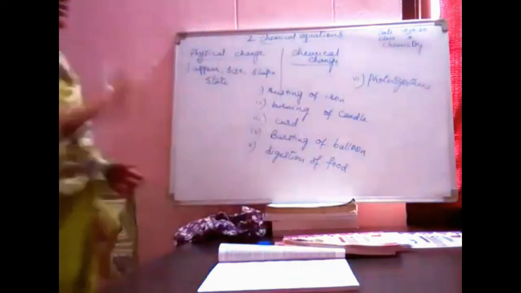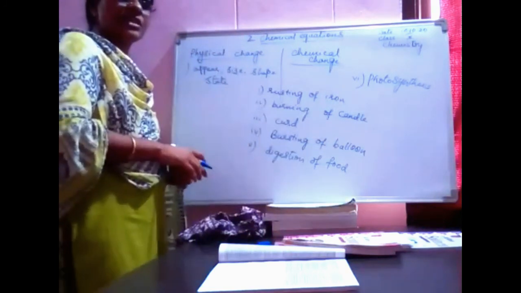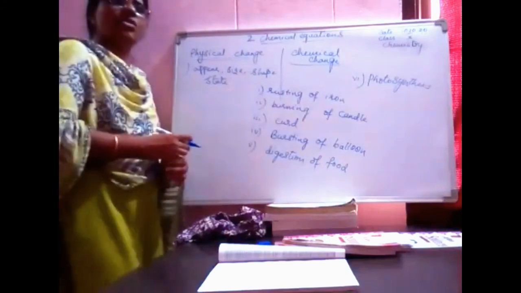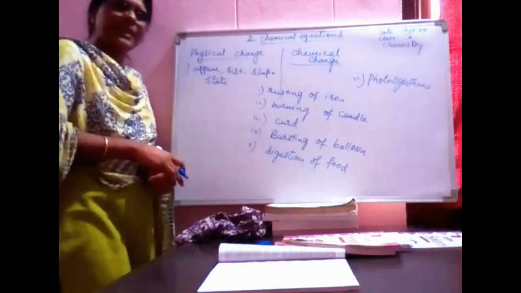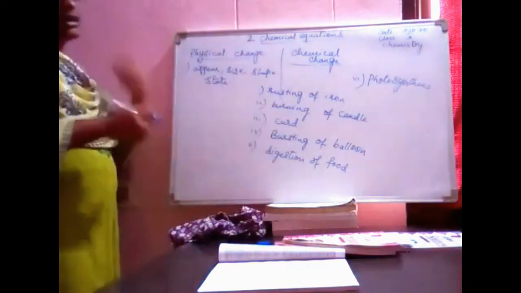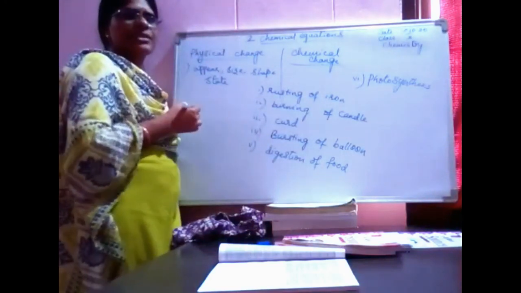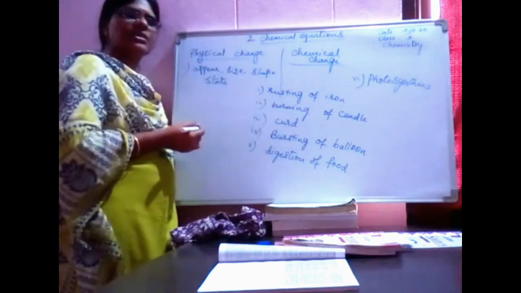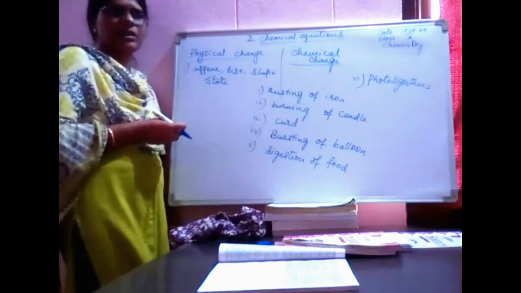Okay? First, let us recall what is happening in all these six examples. Rusting of iron. See here, I am taking an iron nail and keeping it outside for some days. Okay? After some days, what happens? You will be seeing a brownish powder.